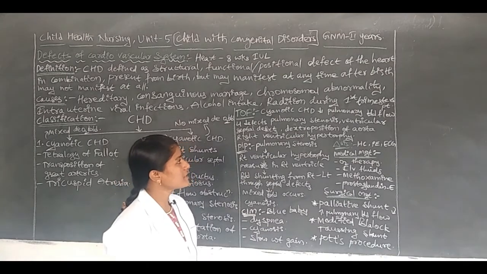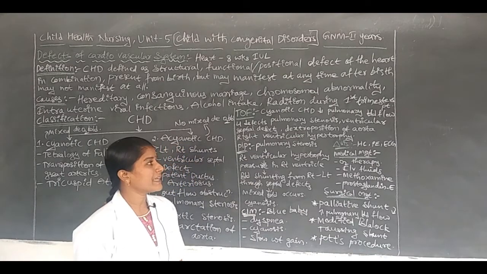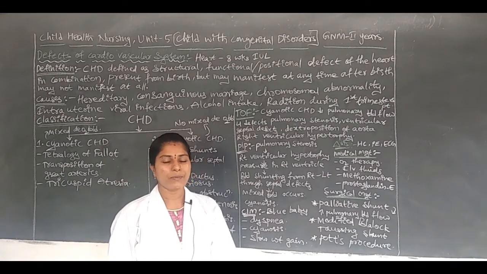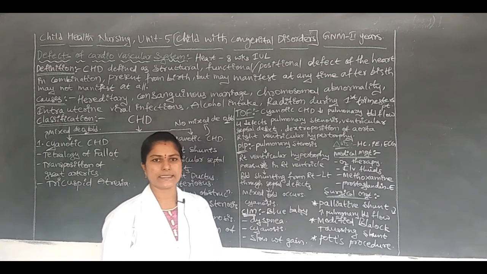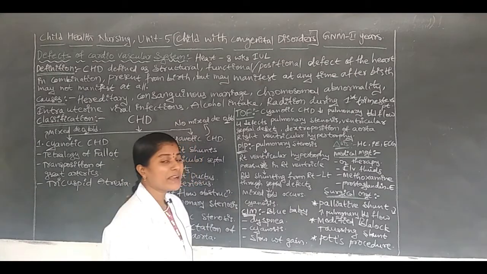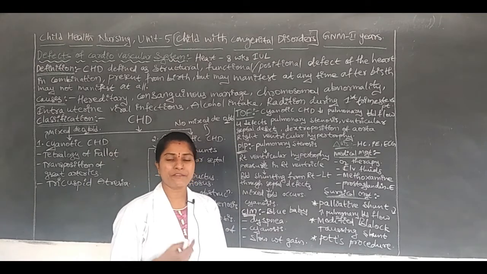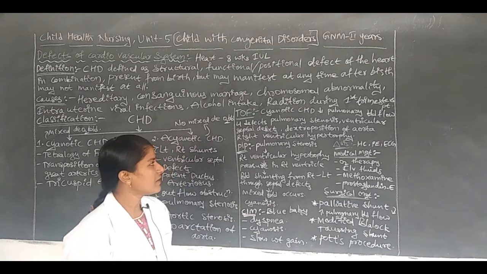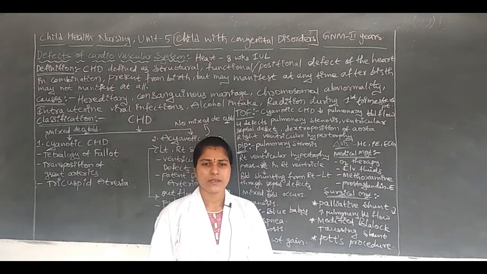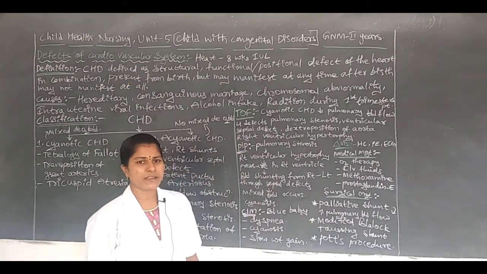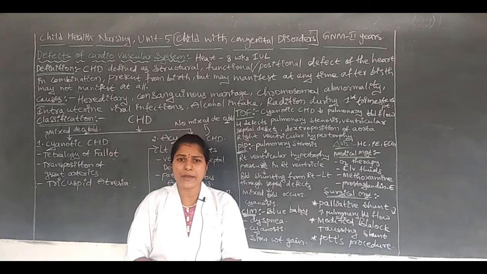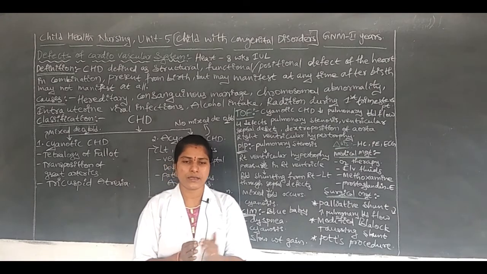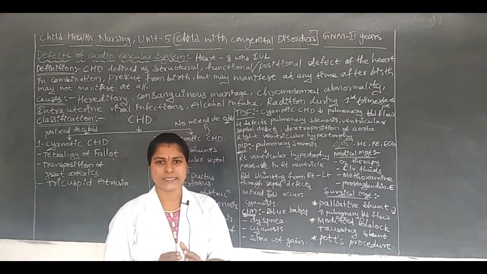Okay, in this, what happens is decreased pulmonary blood flow. In this disease condition, the pulmonary blood flow is markedly decreased. Why? What is the reason the pulmonary blood flow is decreased? Here there are 4 defects. The first one is pulmonary stenosis. Pulmonary stenosis means the pulmonary artery is narrowed. The structure is very narrow, and due to that, the blood flow is obstructed.